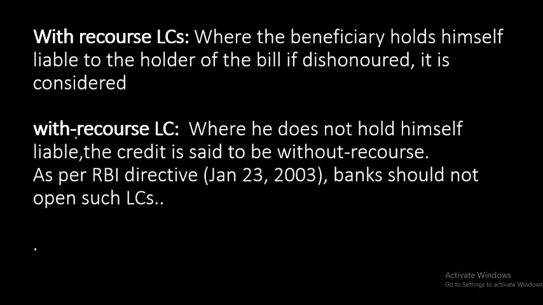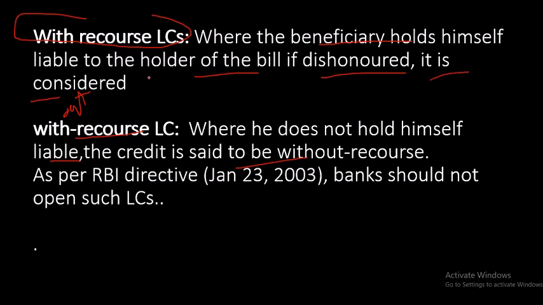What is with recourse and without recourse LC? With recourse means when the beneficiary holds himself liable to the holder of the bill if dishonored. When he does not hold himself liable, the credit is said to be without recourse. See, in with recourse, what is happening? The beneficiary is saying that I will be liable to the holder of the bill if dishonored. If my bill is dishonored, then I will be liable. The beneficiary is saying like this. That is called with recourse.